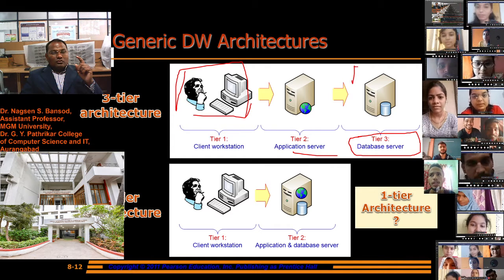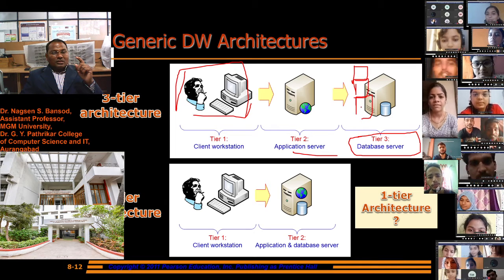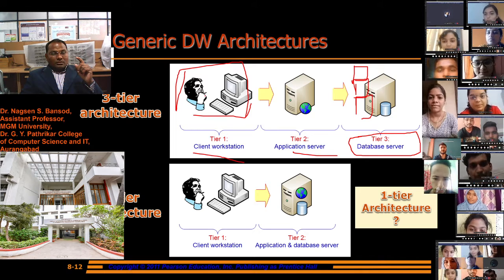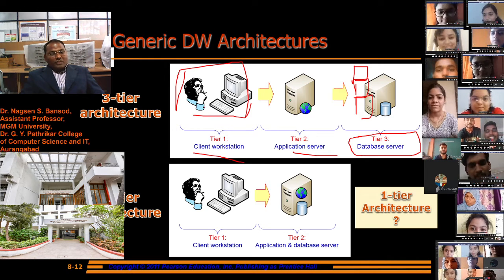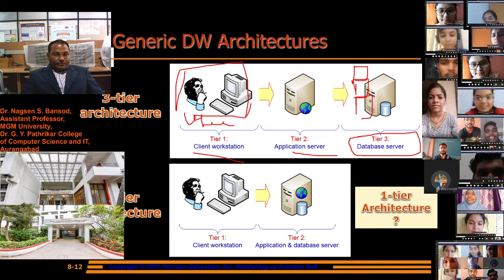If the data is stored systematically on this server, then it will be accessible to the client station, the first tier, meaning the user of the data.